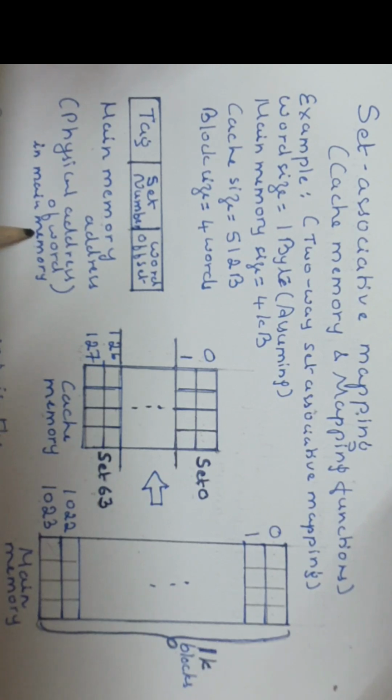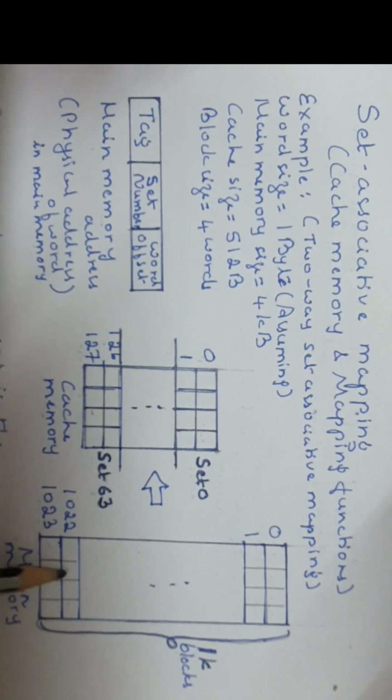What does it mean? Whenever the processor asks for a word, it sends the physical address of the word in main memory. Suppose the word is here. Then instead of only one word being copied into cache, the whole block will be copied into a cache block. So how many words are here? 4K words are here. 4 KB means 4K words, since a word is one byte.